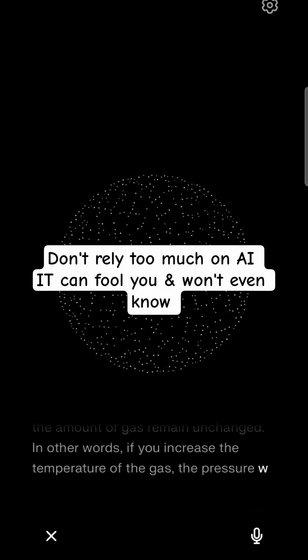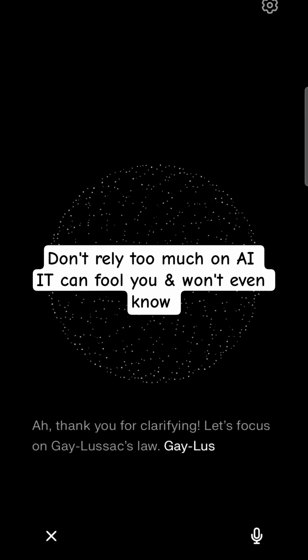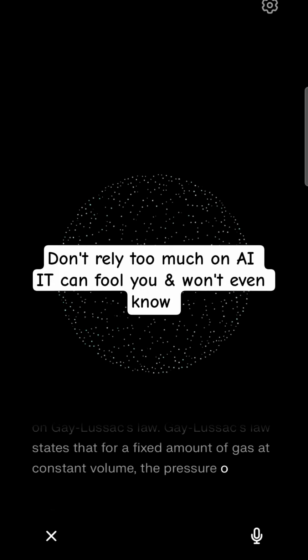In other words, sorry to correct you, but you are wrong. Maybe you're talking about Charles and Boyle's law. Thank you for clarifying. Let's focus on Gay-Lussac's law. What kind of AI are you? You are giving me misinformation.